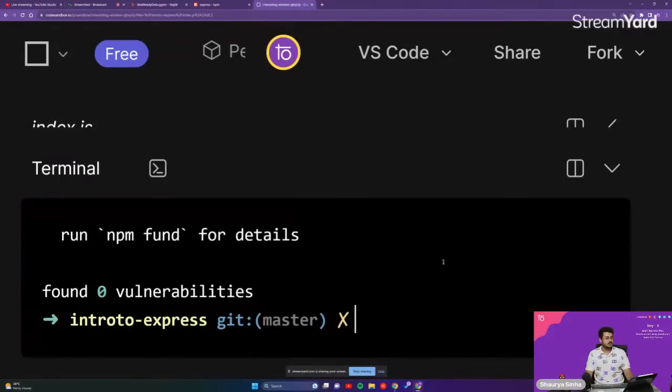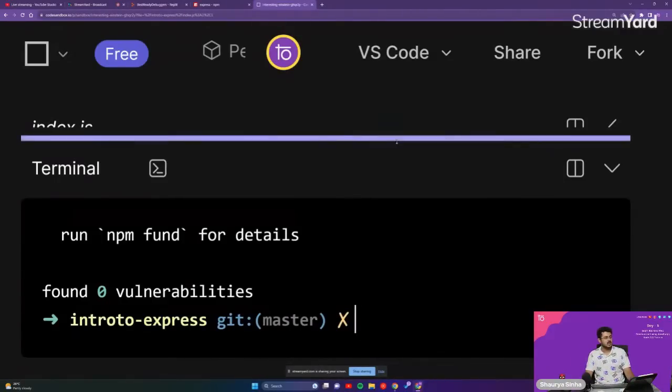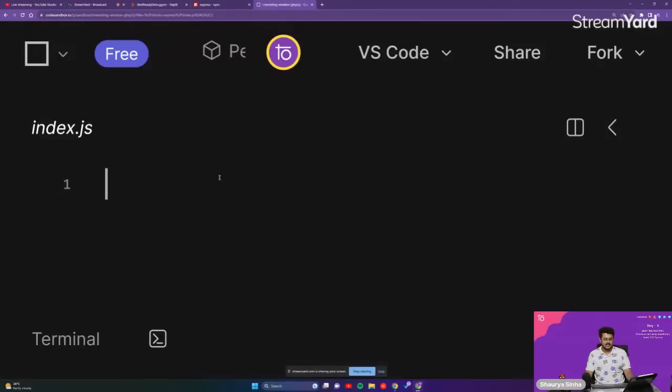Once we have installed Express, guys, what is the next step? Once we have installed the package, what is the next step? Could you guys let me know? What is the next step after installing a package?